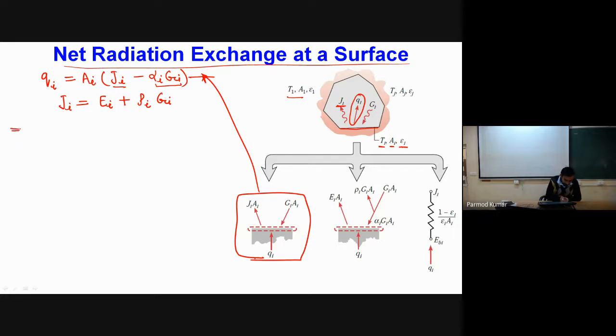If we substitute this into our main equation, Qi will become Ai into, in place of Ji, Ei plus rho i into Gi, minus alpha i into Gi. Correct? Can I write it like this?